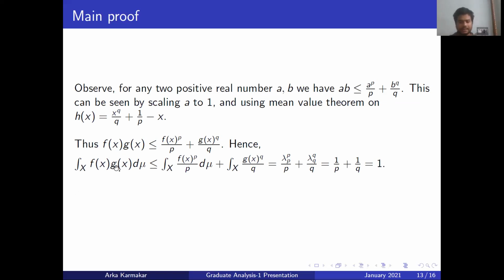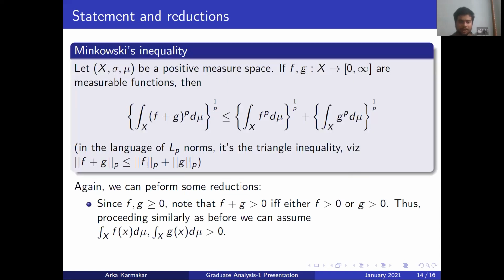Now if we integrate this, then we get that the integral of fg(x) is less than or equal to this. But since lambda p is equal to 1 and lambda q is equal to 1, we get 1 by p plus 1 by q is equal to 1. And the original inequality follows from this. If we scale back, then the original inequality follows. Then we have Minkowski's inequality.